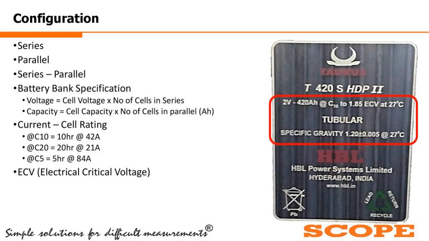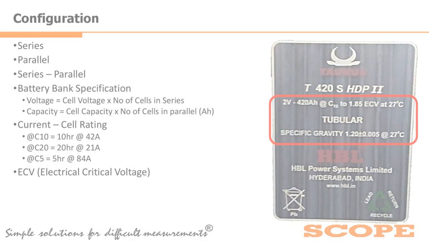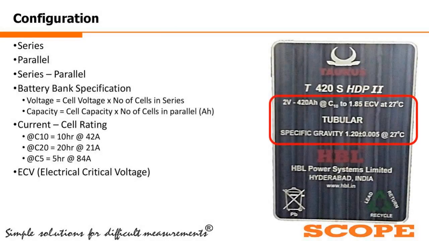Now you can see in the picture, in the red highlighted zone, the cell details are there. The cell voltage is 2 volt, that is the rated voltage. 420 ampere hour is the battery capacity. We have the type of the battery, that is C10. And we have the ECV, that is the electrical critical voltage, which is 1.85 volt.